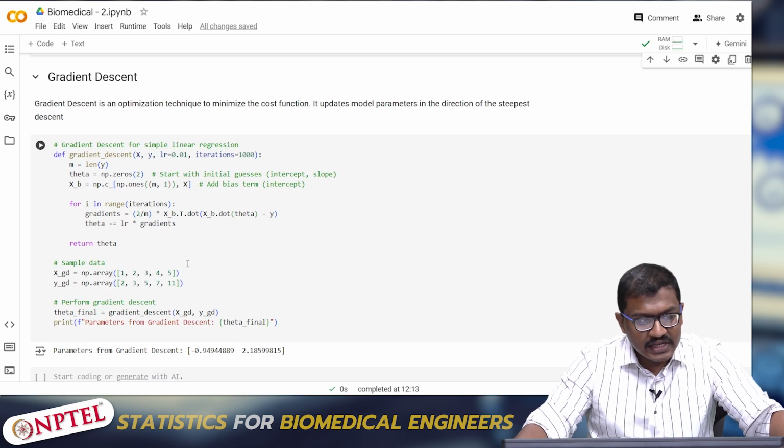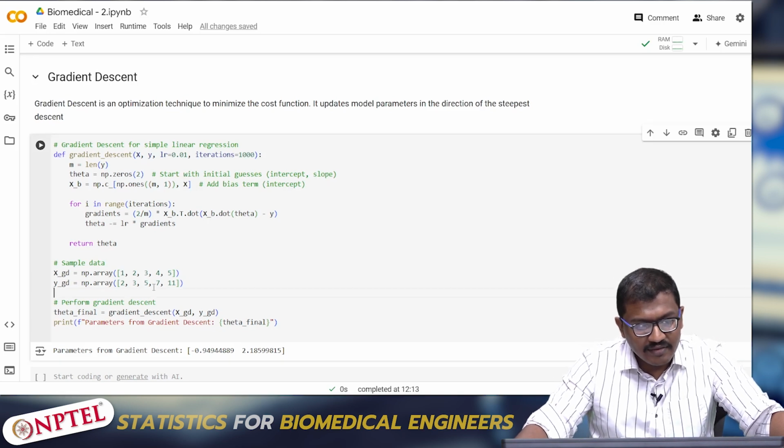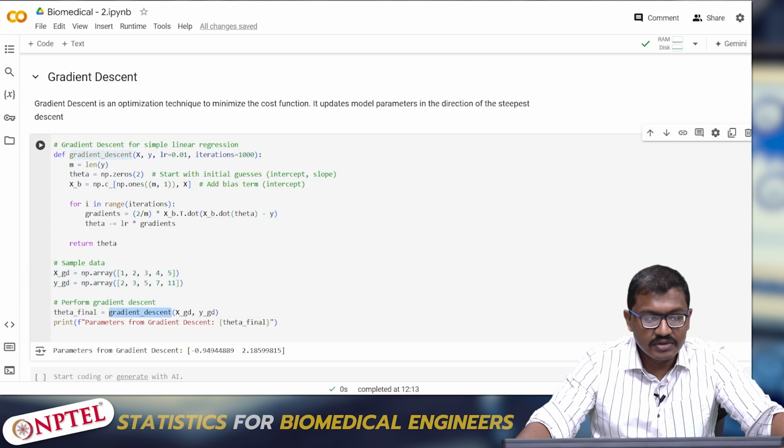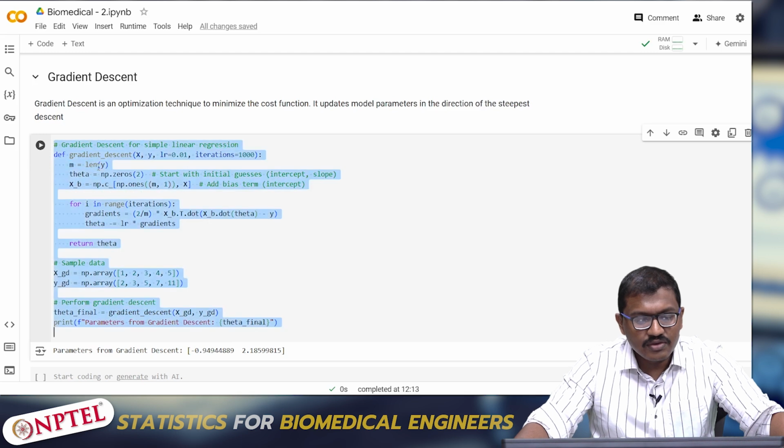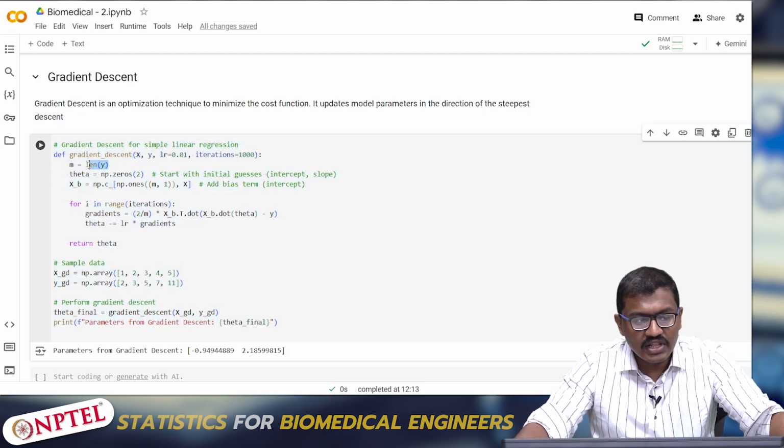To perform it, we have taken two variables, x grid and y grid, and I want to find the theta final of the gradient descent. I'm giving a learning rate of 0.01 and an iteration count of 1000. I'm declaring both the values of x and y, and I'm calling the length of y, which gives the length of all the elements inside y.